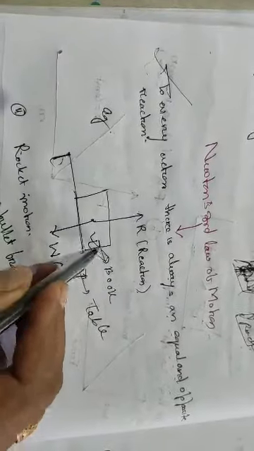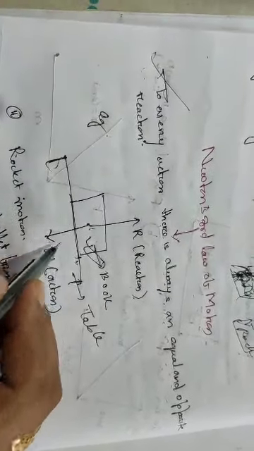Now Newton's third law of motion. Newton's third law of motion is very easy. To every action there is always an equal and opposite reaction. Suppose this is a book, students, and I have kept it on a table. The book applies force on the table by its weight.